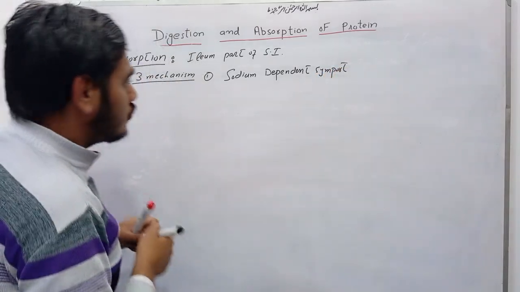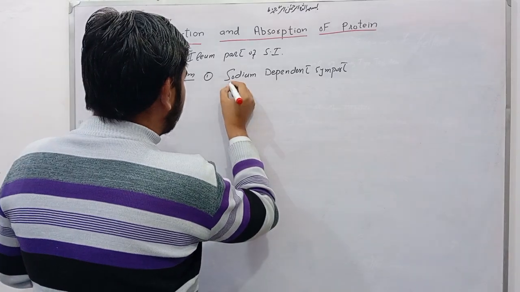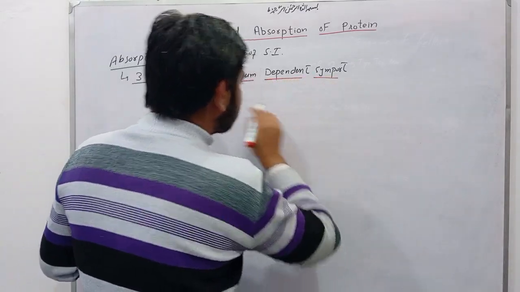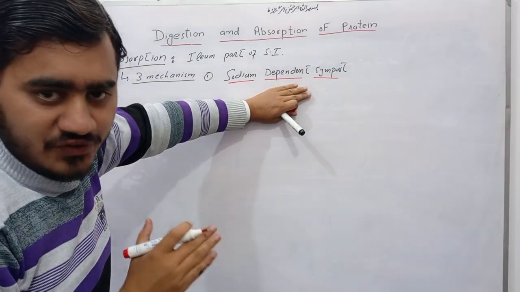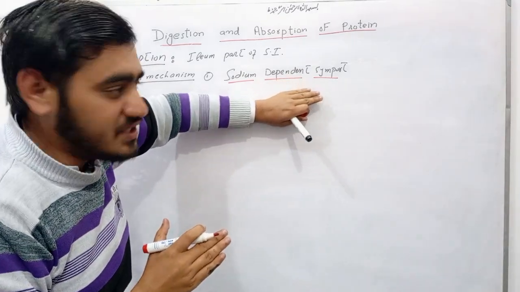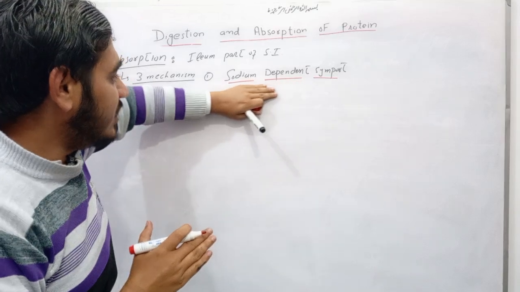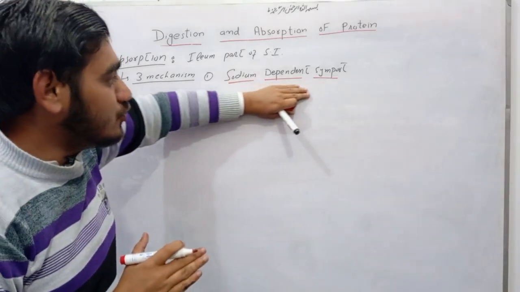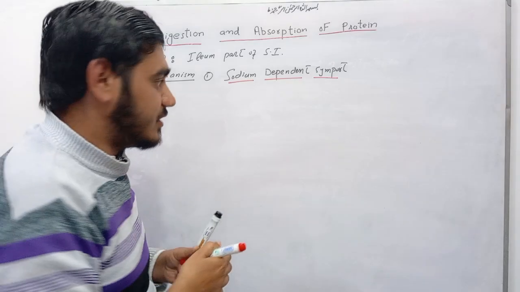Let us first look at sodium dependent symport. This is a type of secondary active transport, and here the utilization of energy is indirect. I am repeating: it is a type of secondary active transport, and here the utilization of energy is indirect.